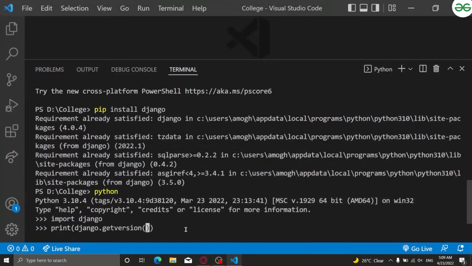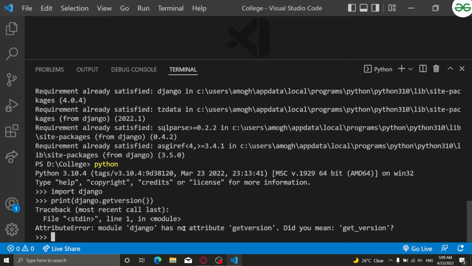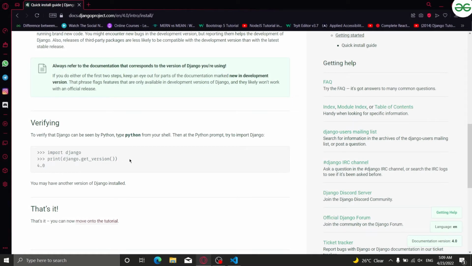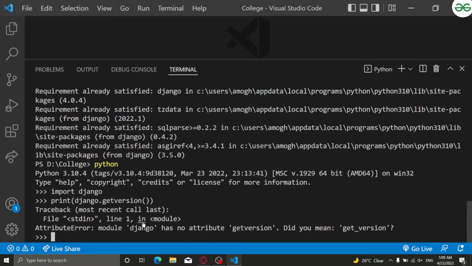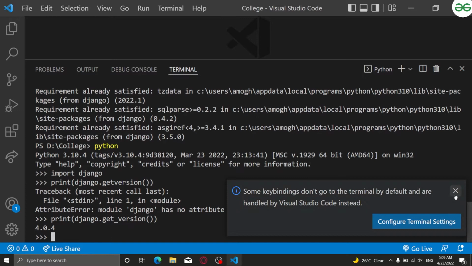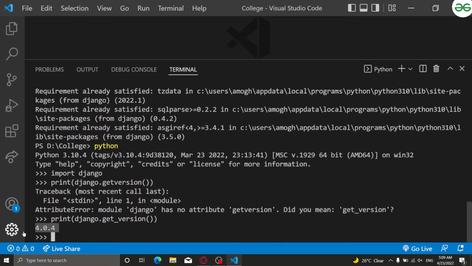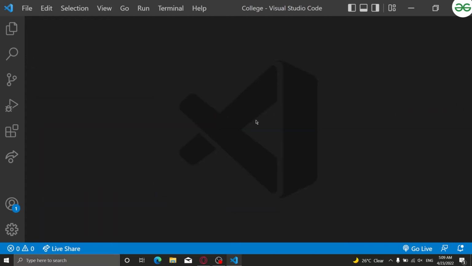Just like that, right? Now let's press enter. Let's see. It says file stdin line 1, django attribute get version. Did you mean get_version? Okay, maybe by chance I didn't write it correctly. I'll just copy paste it from here and enter it directly. So here you can see that our Django has been installed. The version is 4.0.4, right? So our Django has been installed here.